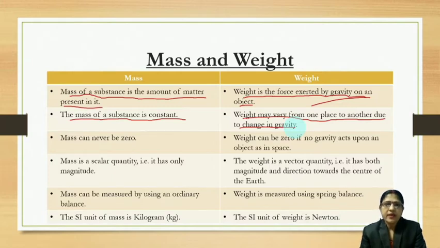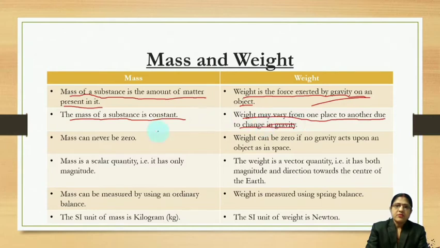So a substance of mass 100 kg will weigh 100 by 6, that means 1/6 of 100 kg weight. So mass on the surface of earth and moon remains constant if you change place, but weight varies according to the change in gravity, because the formula of weight is m into g.